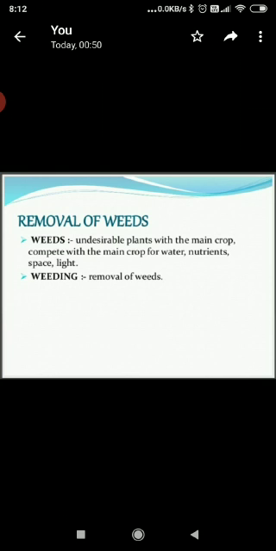The weeds harbor pests. Crop pests spread various crop diseases. Some weeds produce toxic substances that may be poisonous for animals and human beings. So what is weeding? The process of removing the weeds from crop field is called weeding. Weeding can be done by different methods. We can use mechanical methods, chemical methods or the biological method.